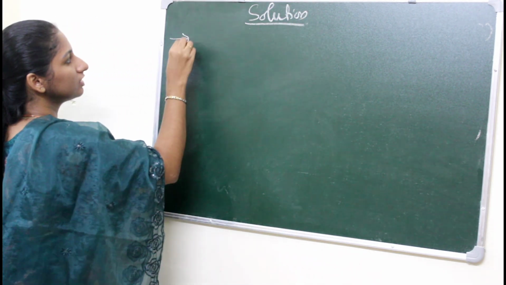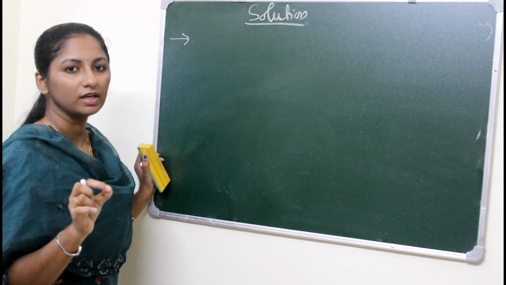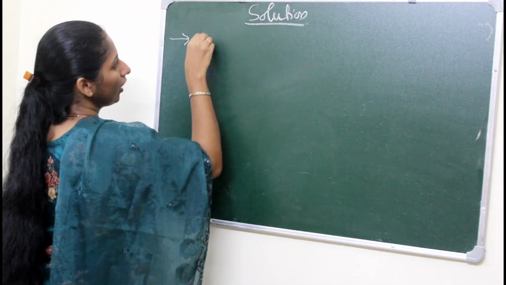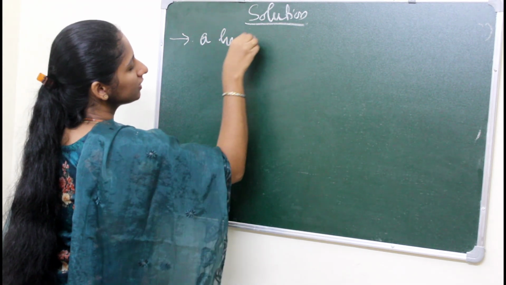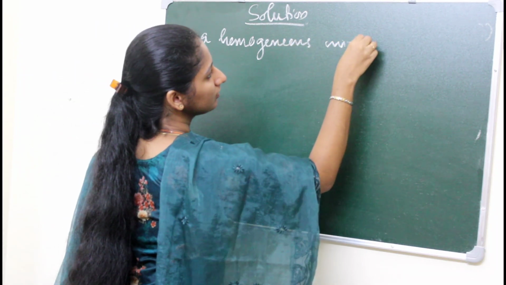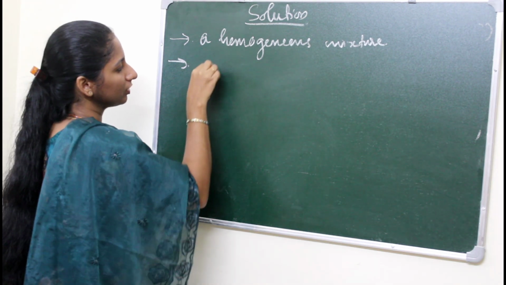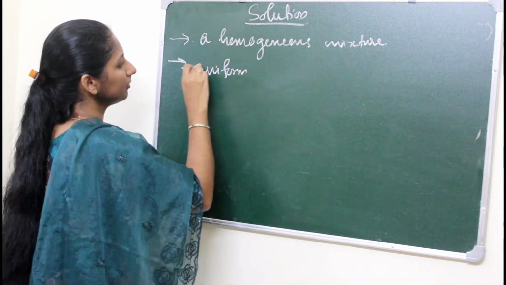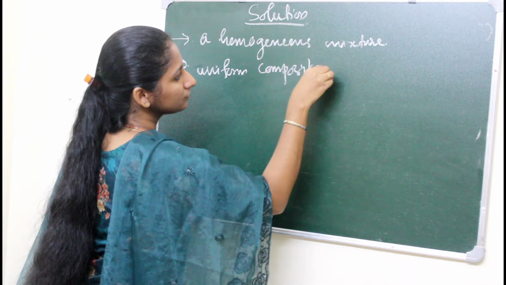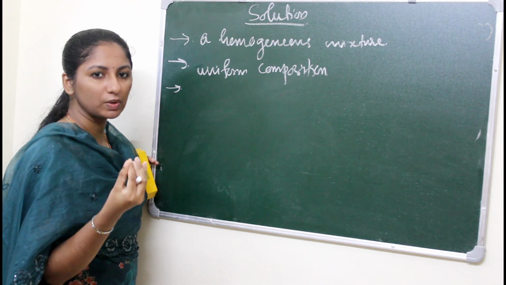So what is a solution? It is actually a homogeneous mixture of substances, right? That is, its composition is uniform. Uniform composition. And the examples for solution are salt solution, sugar solution, like that.